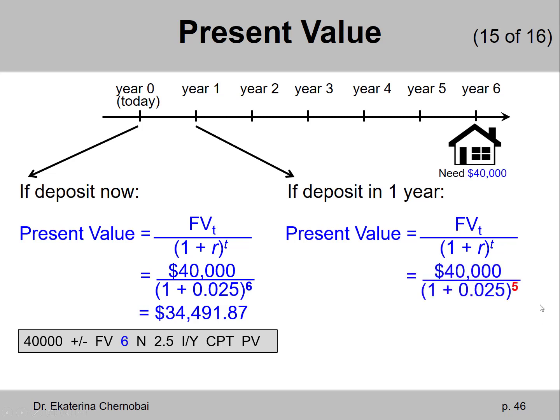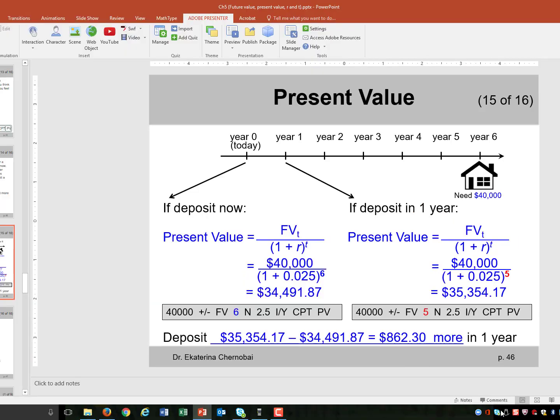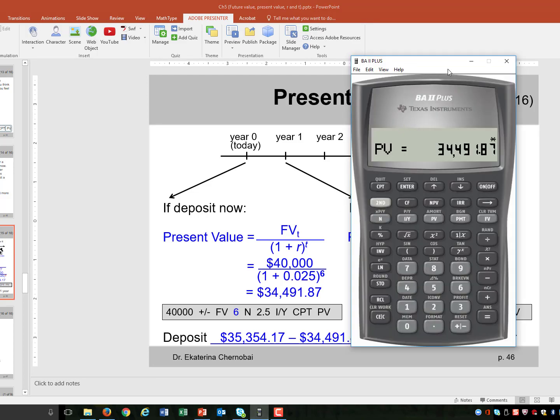And we take $40,000 that will be needed for the house purchase and divide it by 1 plus 2.5% and the sum raised to the power 5. That gives, as expected, a higher deposit that would be required. $35,354.17.